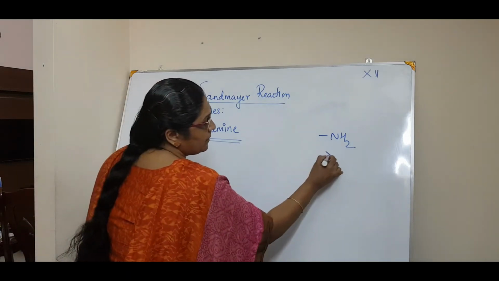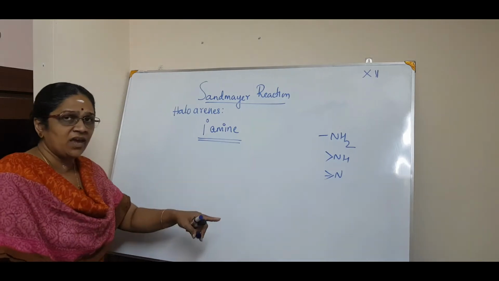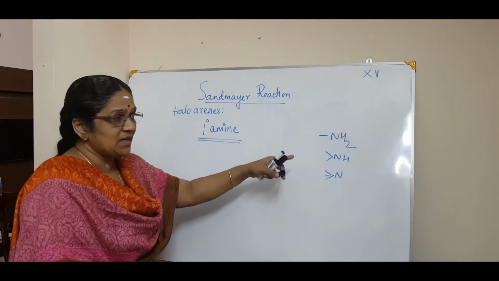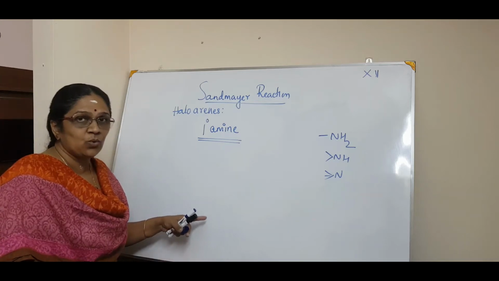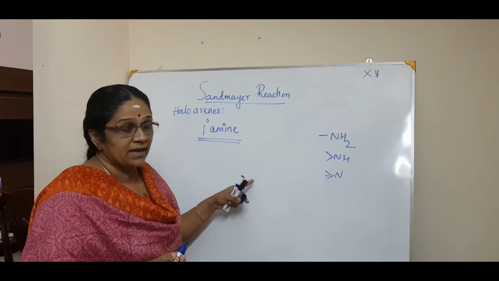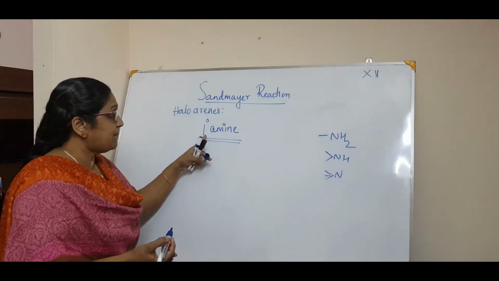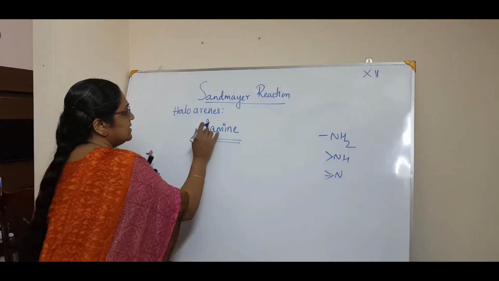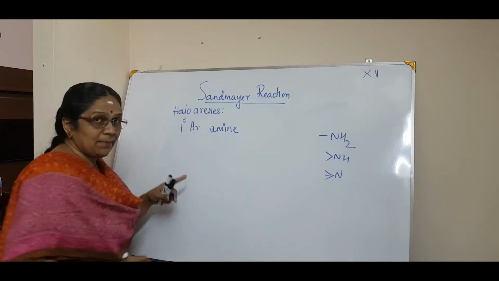Now what is a secondary amine? NH. And what is a tertiary amine? N. In the same way as we come across primary, secondary and tertiary carbon atoms, the same is applicable to the amine also. The only difference is the group amine is NH2 in organic. So the generic equation goes like this. That is a primary aromatic amine. So you have to write it like this, primary aromatic amine.